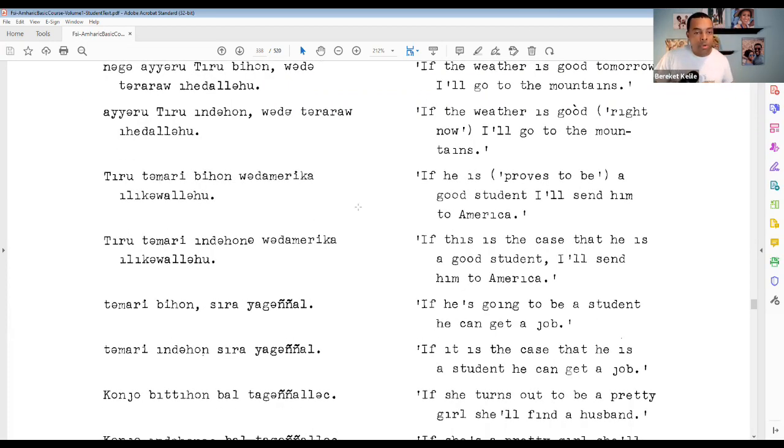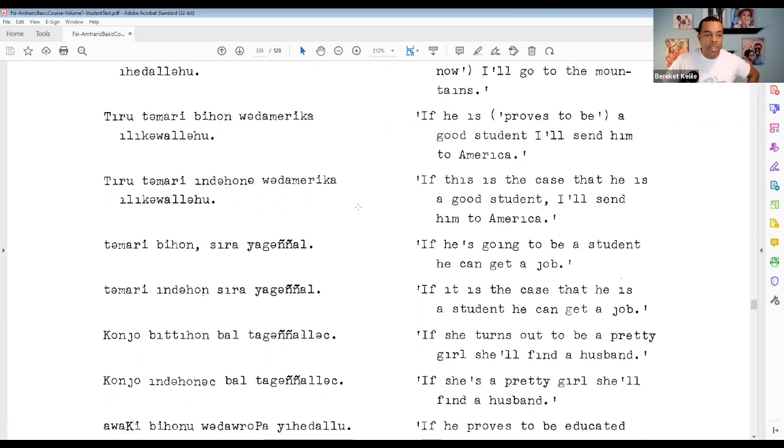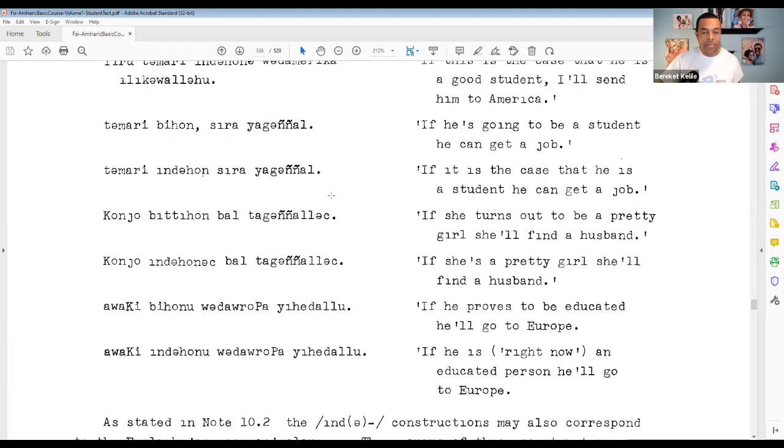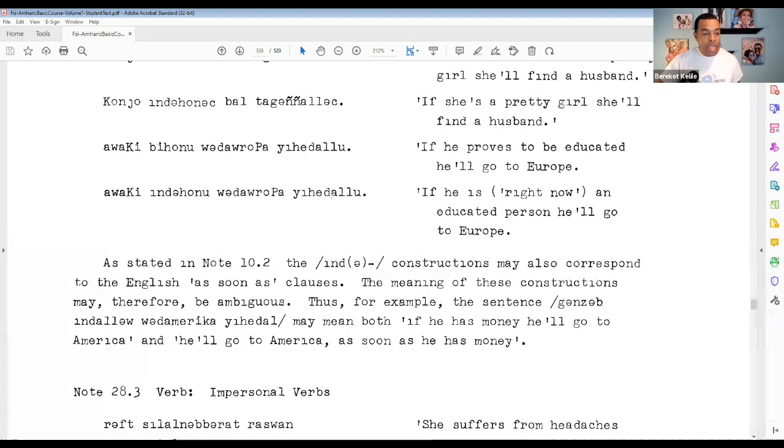Duru tamari bihon wada America iloko Allah. If he proves to be a good student, I'll send him to America. Duru tamari indahona wada America iloko Allah. If this is the case that he is a good student right now, I'll send him to America. So that's the contrast that you see there, again, in the future versus right now.